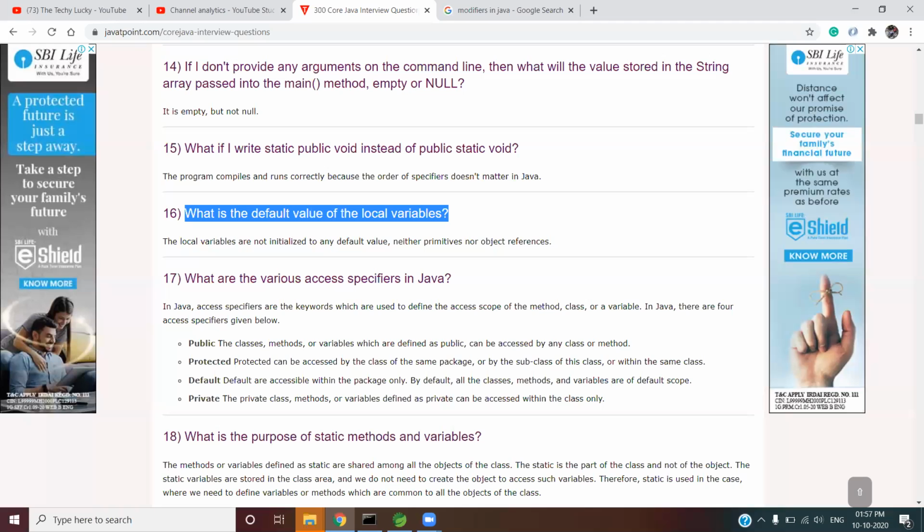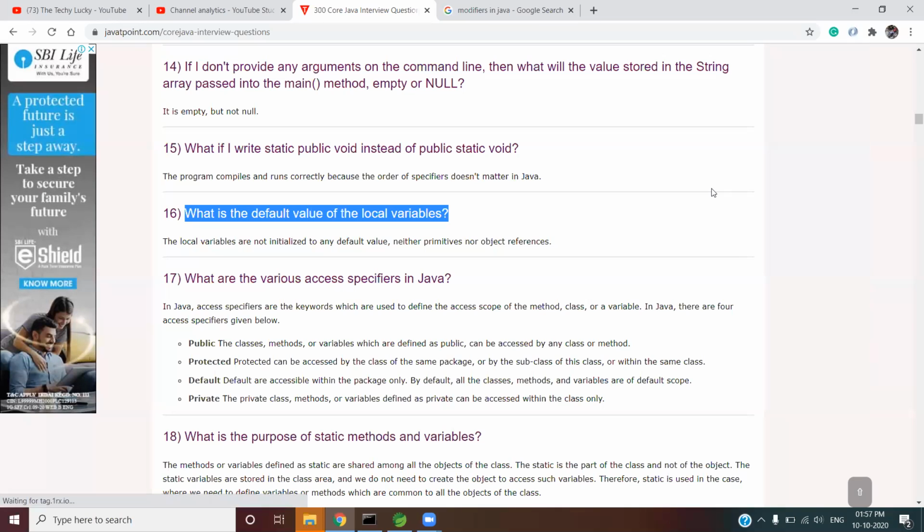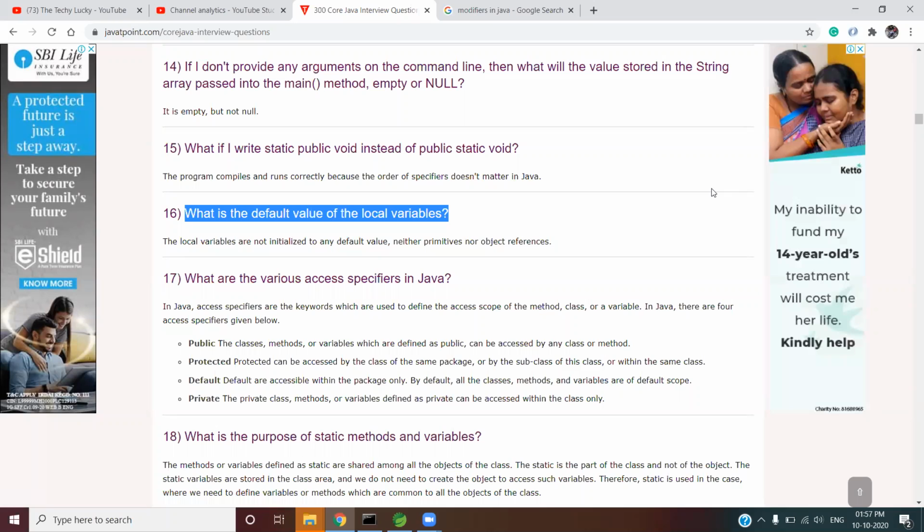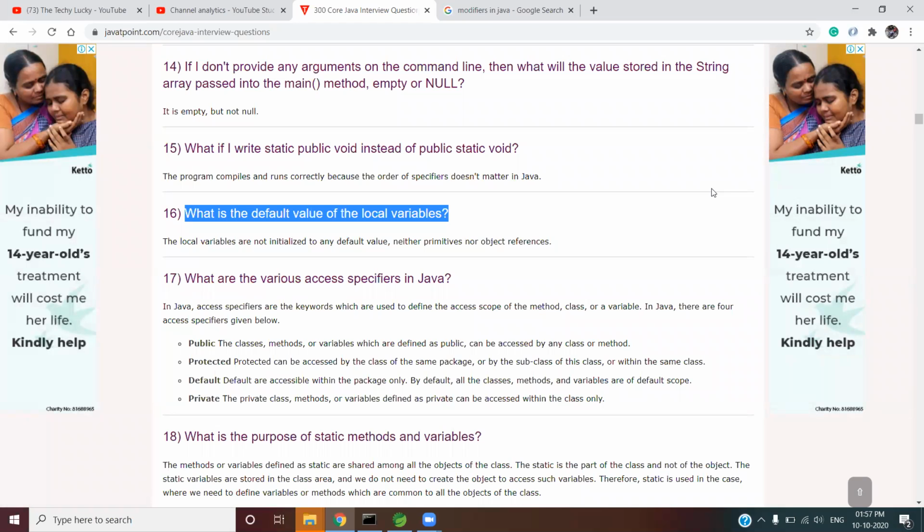Anybody can give me any other answer than this method only, because this is what everybody knows. I'm talking about initialization. Now, can anybody tell me what difference will happen in terms of local variables? Yes, tell me. In terms of the local variable, we should initialize the local variable, otherwise it will give a compile time error.